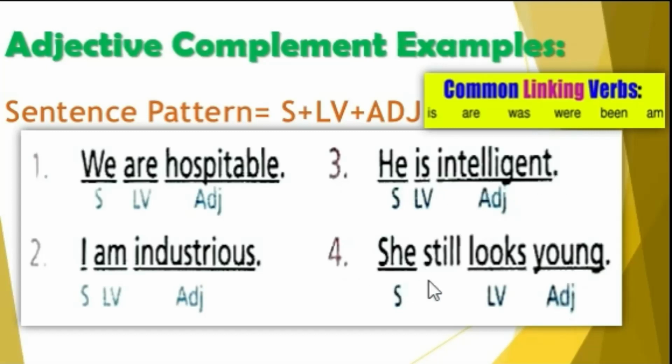Number 4, she still looks young. The word she is your subject, looks is the linking verb, and young is the adjective. This sentence can be considered as adjective complement. So those are all about the noun and adjective complement.